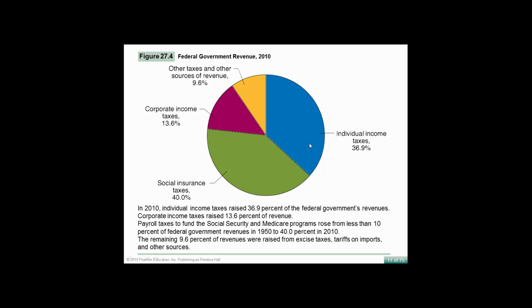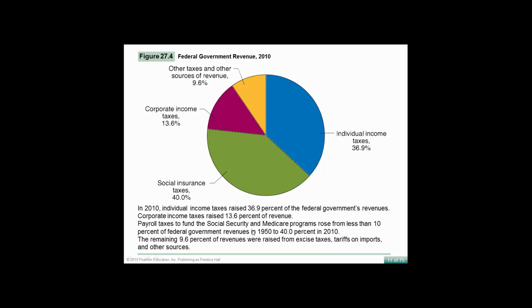Anybody who owns a partnership, an LLC that's a partnership or a single member, a Schedule C, which is a small business, anybody who's not paying corporate taxes would pay business taxes inside individual income taxes. And then we have other sources of revenue, which is 9.6%.